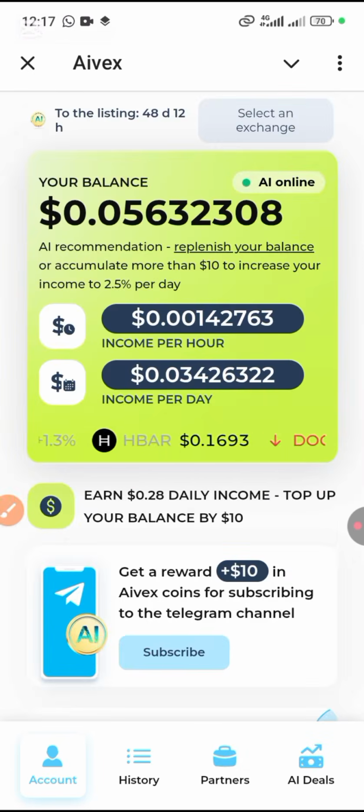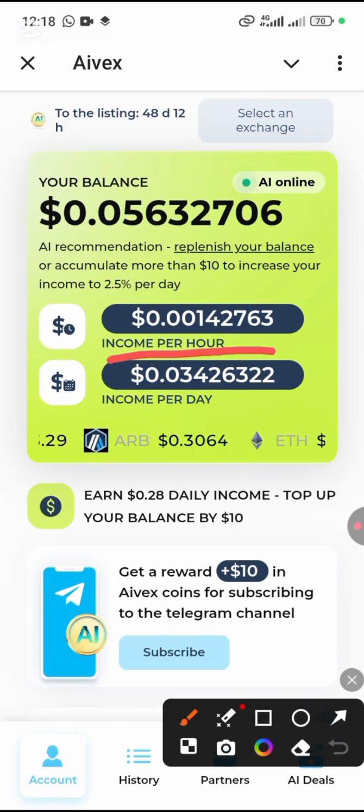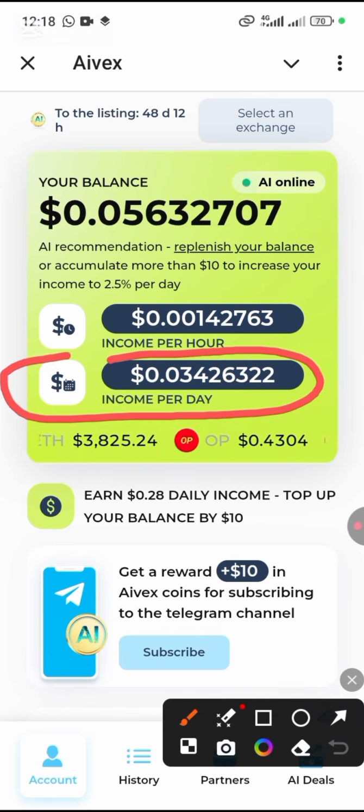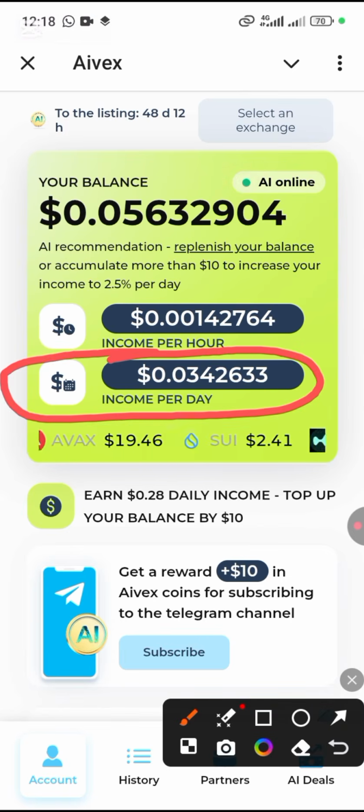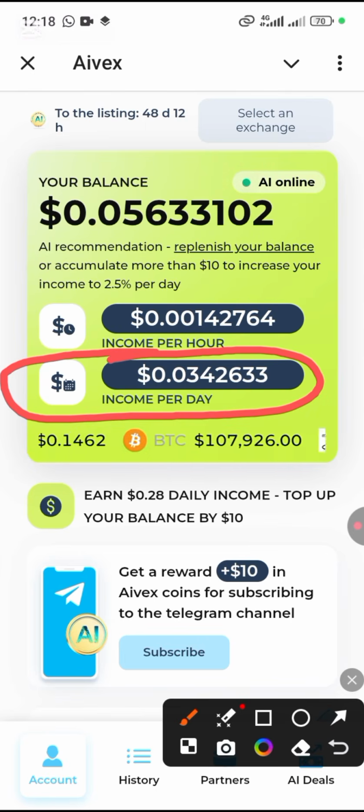So you can actually register and start promoting Aivex if you don't want to put in your money, okay. You can start promoting it and you'll be earning daily income. I'm only earning this because I did not actually deposit money, but I'm going to deposit money, okay. So let's see how the deposit works.